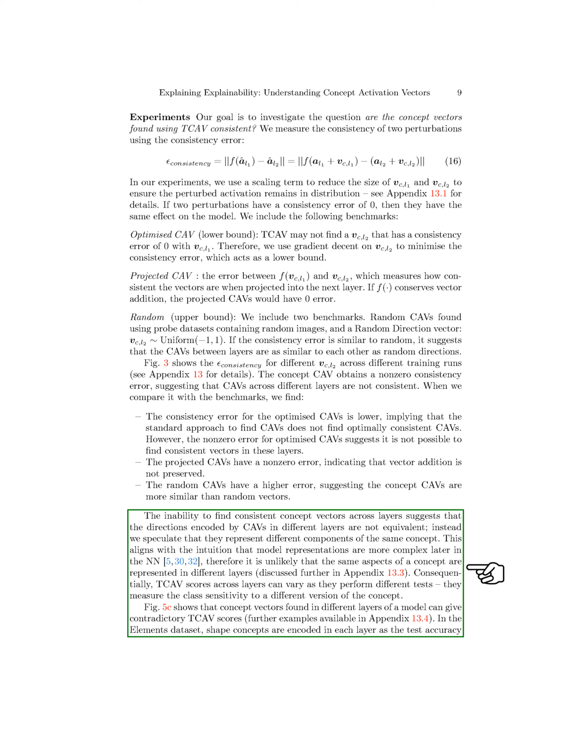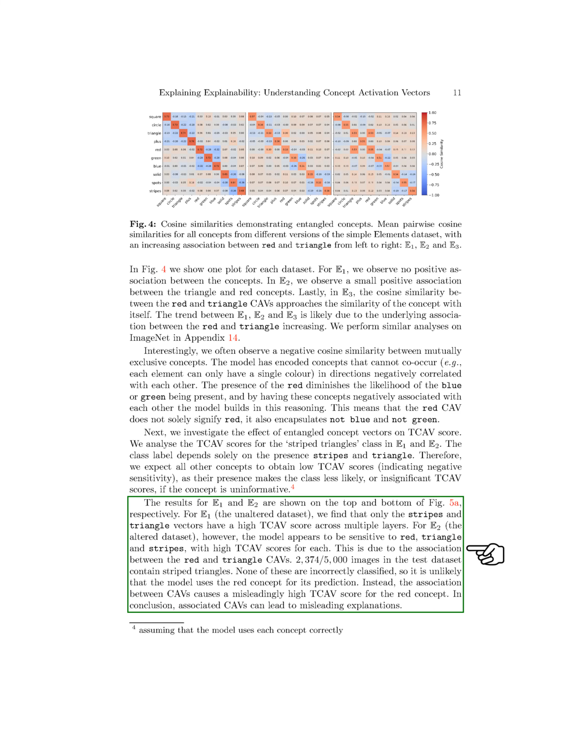The experiments reveal varying degrees of association between concepts in different datasets, indicating the presence of entanglement. The entangled concept vectors can impact the TCAV scores, leading to potentially misleading explanations. For instance, in the presence of associated CAVs, the model may assign high TCAV scores to certain concepts due to their interdependence, even if they are not directly relevant to the classification task.